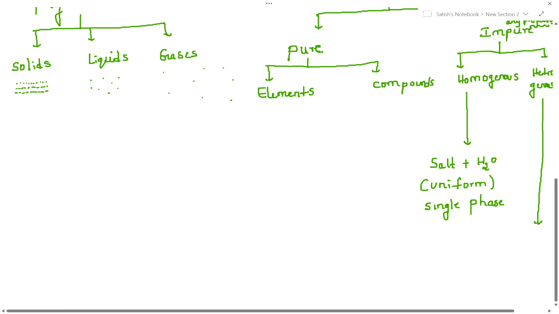I am explaining heterogeneous. Let me write here. Heterogeneous is nothing but different. It is not uniform. It has two phases. It is not a single phase. See, let me write here: mud and water. Mud plus water. And clay plus water.